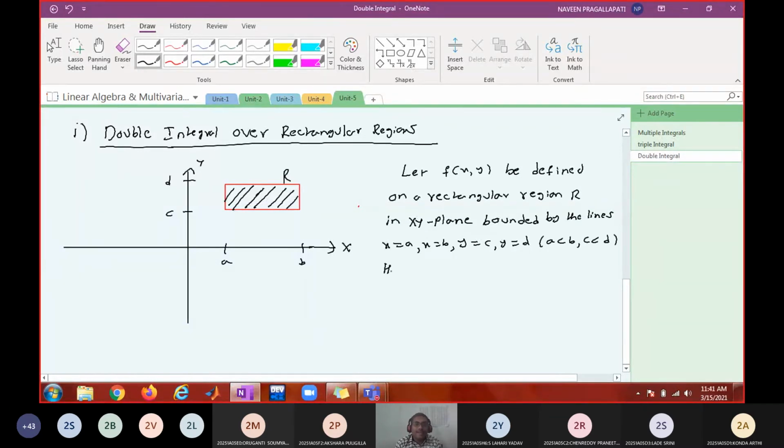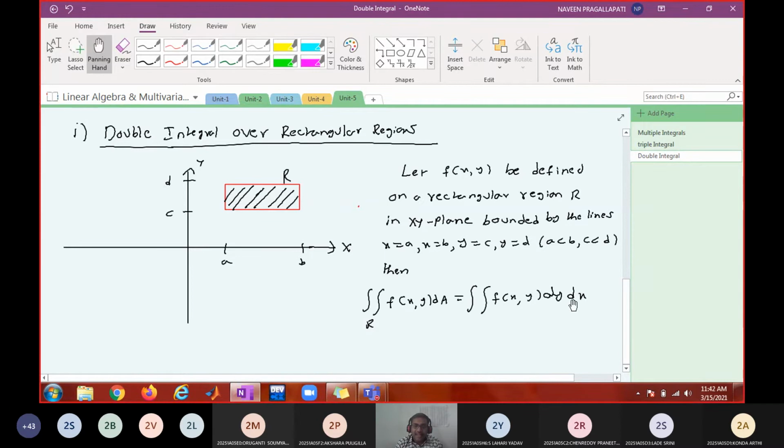Then what is this double integral? The double integral over R of f of x comma y dA gives the double integral of f of x comma y, and you can choose which order to write; the limits depend on that order. If I am writing in dy dx order, the first integral corresponds to the first variable, the next integral to the next variable, and so on.